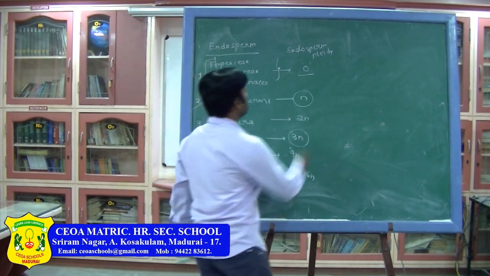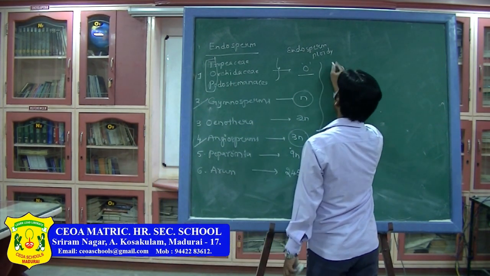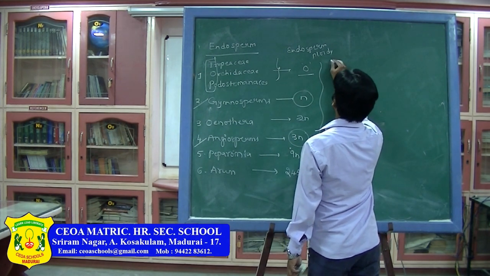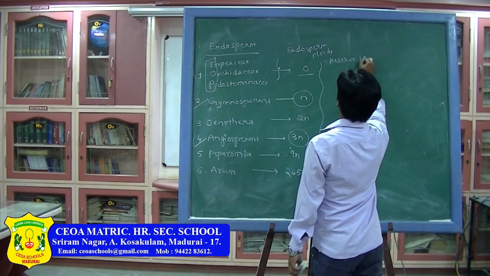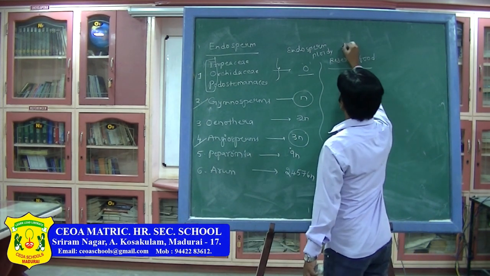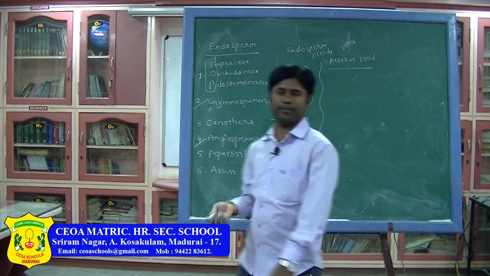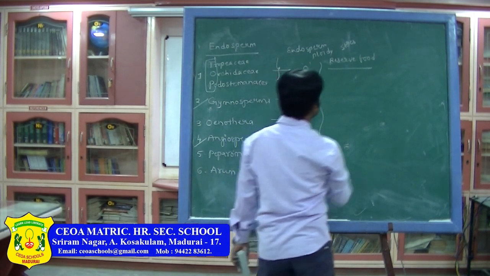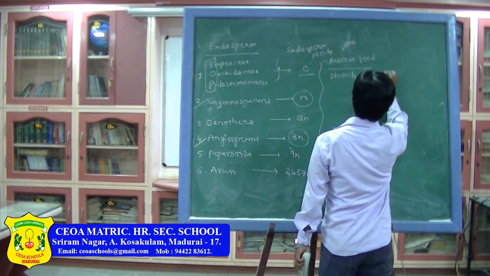Then this endosperm stores reserve food material. What is that? Reserve food. Endosperm stores reserve food. What are those, for example? If you see, that is starch, carbohydrates, cereals.